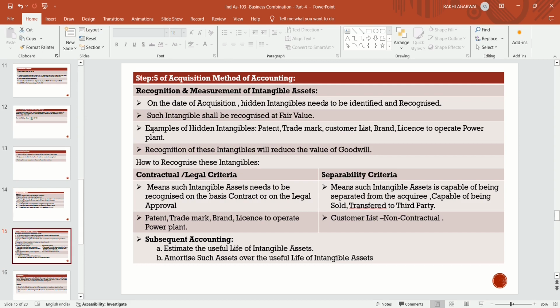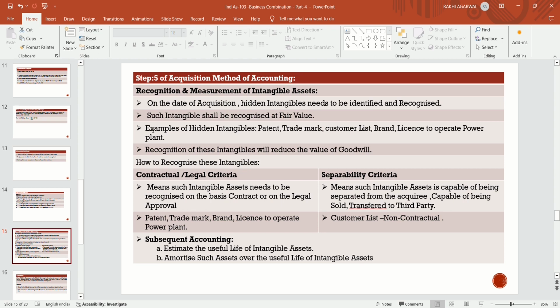Now we are talking about step 5 of the acquisition method of accounting, that is how to recognize and measure intangible assets if they are present in the books of the acquiree on the date of acquisition. On the date of acquisition, if any hidden intangible is identified, then it should be recognized at fair value.